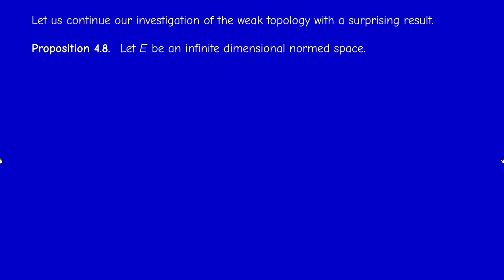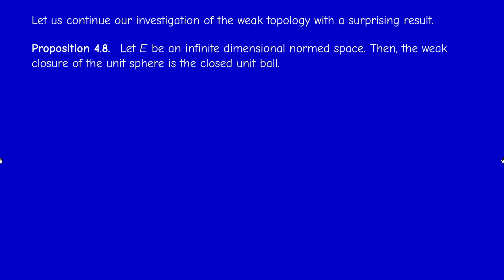And I will end this video with a surprising result. As you know, the unit sphere in a normed space is a closed set. It's closed with respect to the norm topology, but it's not closed with respect to the weak topology. And its closure in the weak topology is the whole ball. So we say that the weak closure of the unit sphere is the closed unit ball. Or in symbols, the weak closure of S_E is just B.